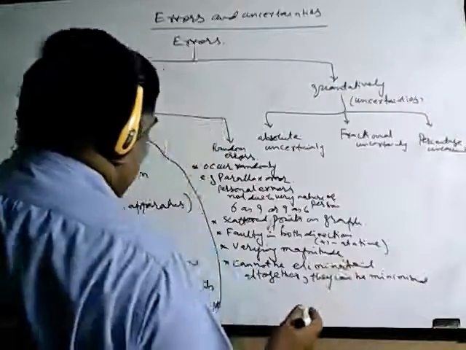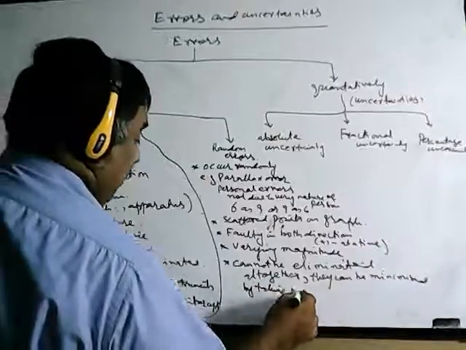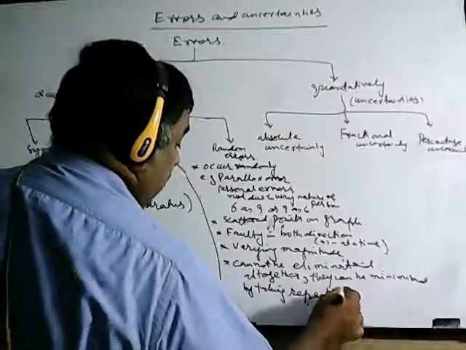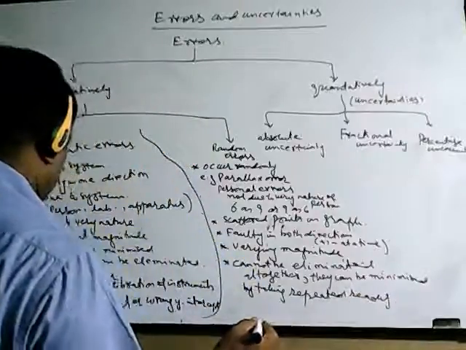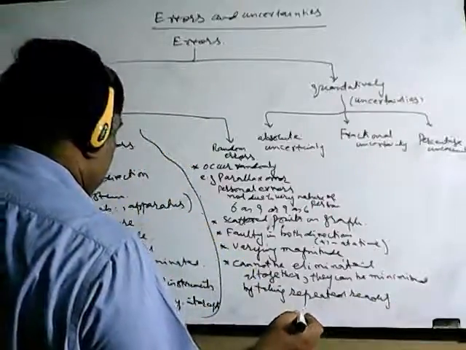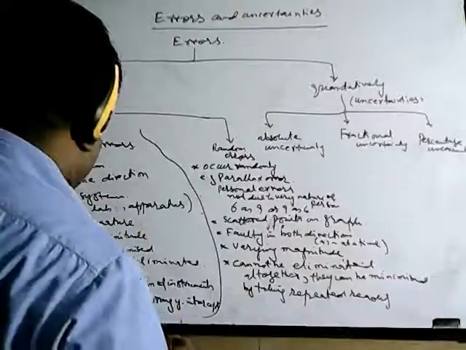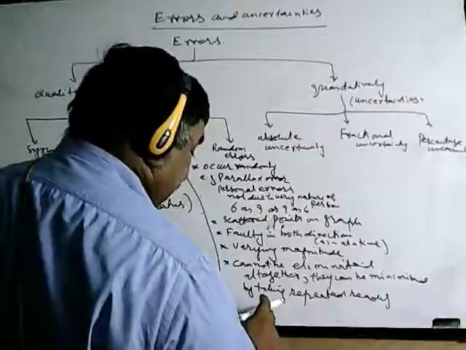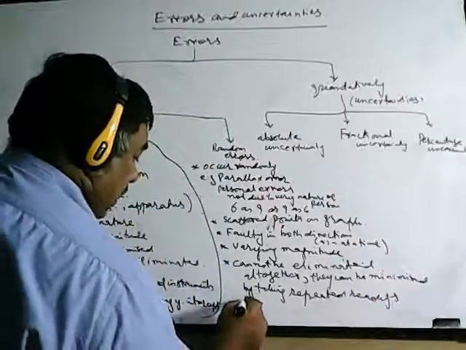They can be minimized by taking repeated readings and taking the average.